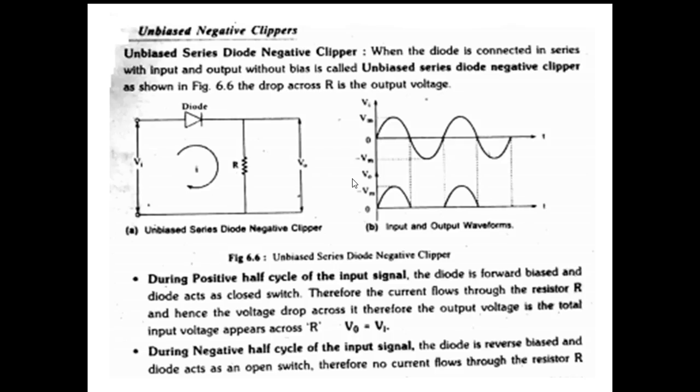During negative half cycle of the input signal, the diode will undergo reverse bias. When the diode is in reverse bias, it acts like an open circuit. Therefore, no current flows through the circuit. Hence the output is equal to 0 since no current is flowing.